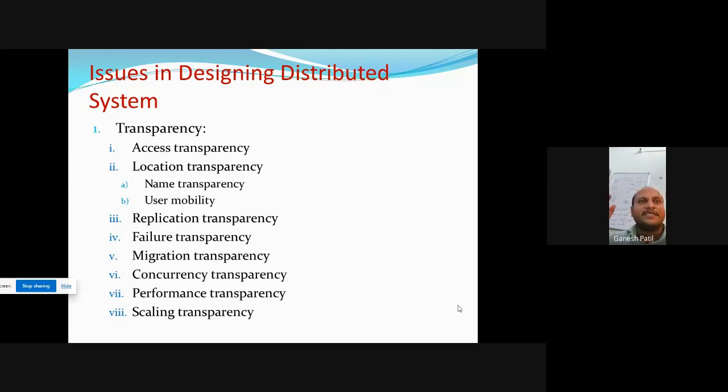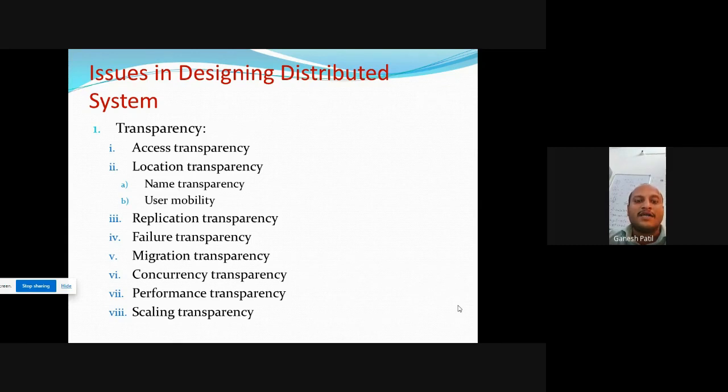First is transparency. In transparency, the first issue is access transparency. Before that, what is transparency? Transparency means the company owner knows these computer machines are available. These are transparent computer machines. Transparent machine means we cannot see where the data is, because all data is available on the server.